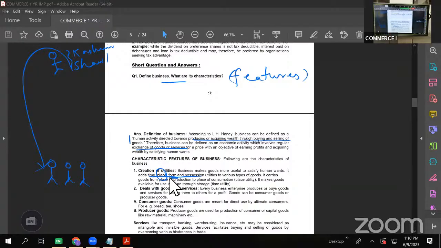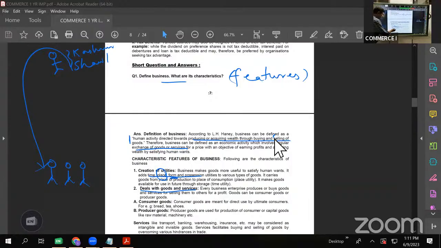Okay. So that's it. The second one is business deals with goods and services. Again, this is a very important characteristic. Basically, in the definition also, we see this. What is business? It is buying and selling of goods or services. It is exchange of goods or services, isn't it? So, what does basically business do? It deals in goods and services.